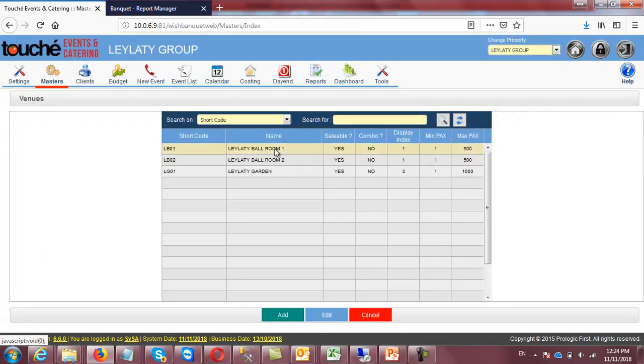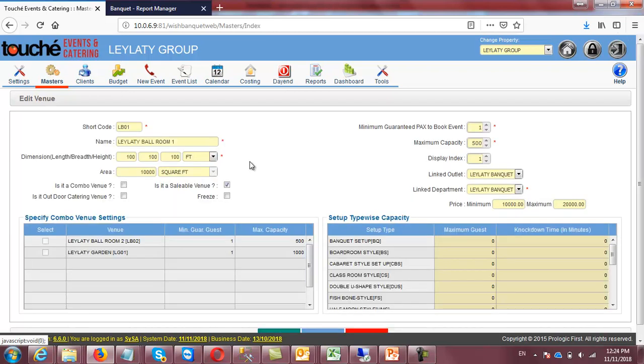Venues means halls. The 3 halls are already available here. You can add and make a new hall also. Let me click the hall. So you put the hall code, the ballroom one, their size. This is just informative data. Yes, this is an important thing. Is it a sellable value? It should be checked. If it is checked, it means that it will appear in the calendar. Otherwise, it will not appear for the sales side. The maximum number of packs, minimum one. Maximum capacity 500. Display index method, it will always be top in the list, in the report and everywhere.